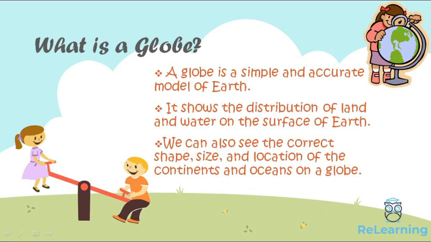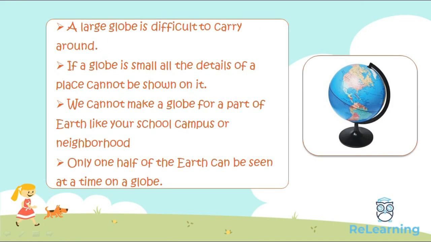But we cannot always use a globe to study the Earth. This is because a large globe is difficult to carry around. If a globe is small, all the details of a place cannot be shown on it. We cannot make a globe for a part of Earth like your school campus or neighborhood. Only one half of the Earth can be seen at a time on a globe.